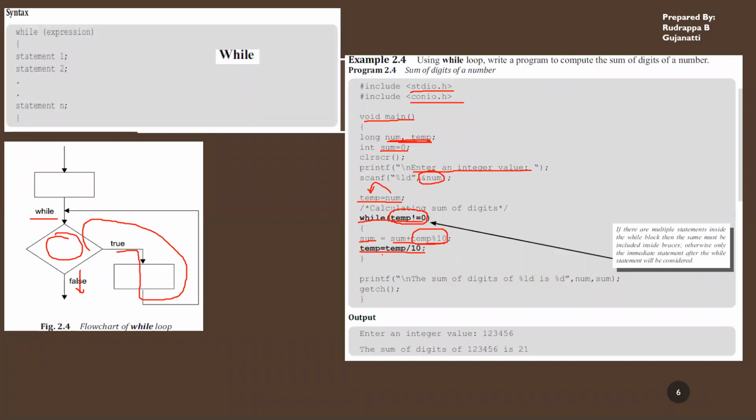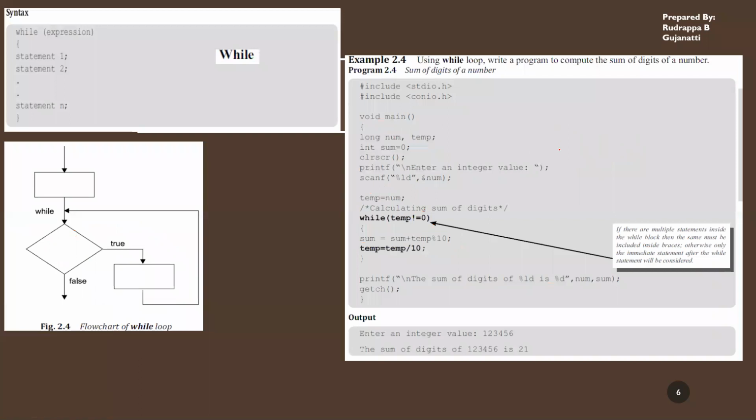And this process continues until this expression leads to 0. If temp is still not equal to 0, again these steps are performed and it continues. So here what they are doing is computing the sum of the digits which are present. Say you have entered a number as 1, 2, 3.